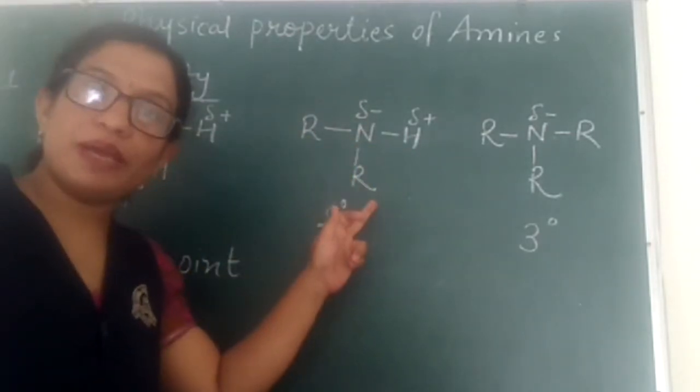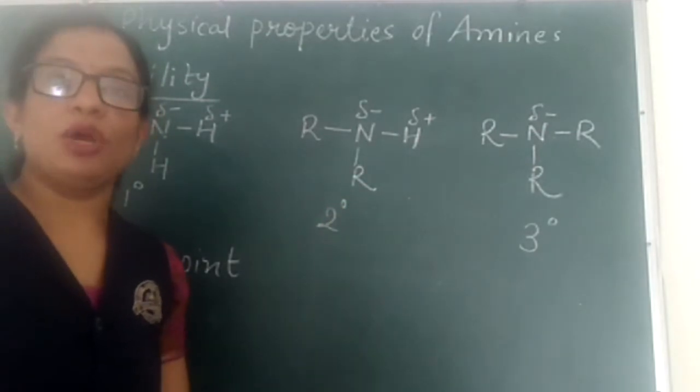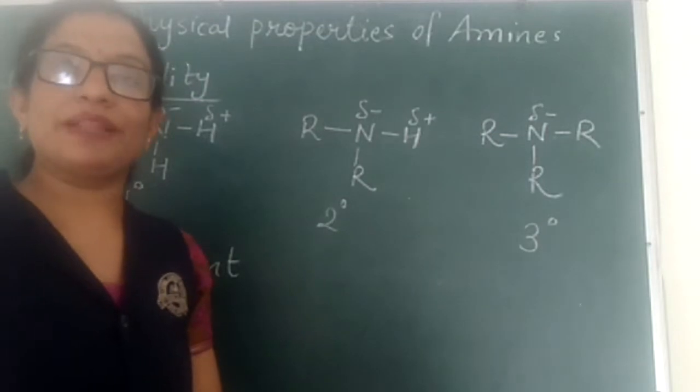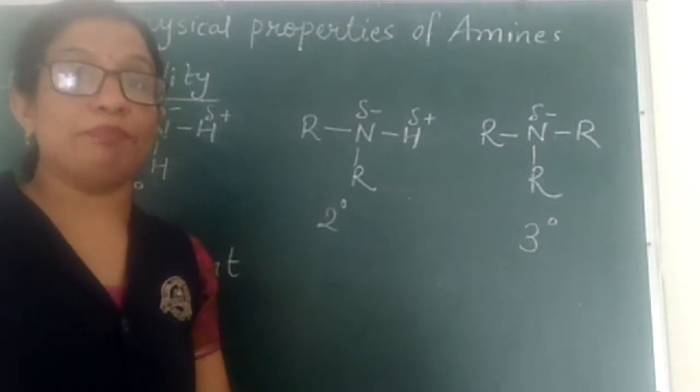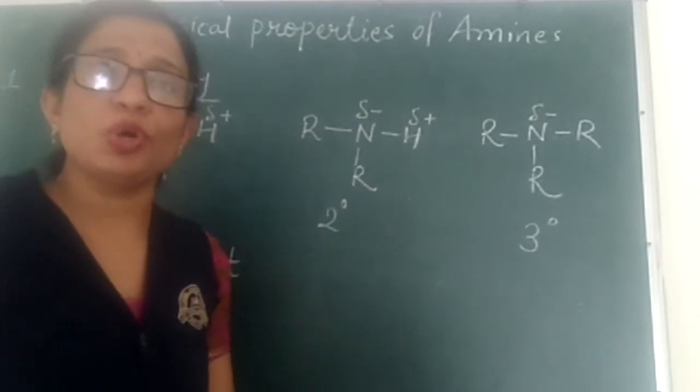Then secondary amines have one NH bond, so their molecules will also be held together by intermolecular hydrogen bonds, but the degree of association will be comparatively less. And in tertiary amines, we can see there is no NH bond.